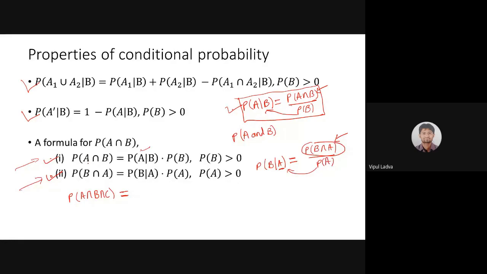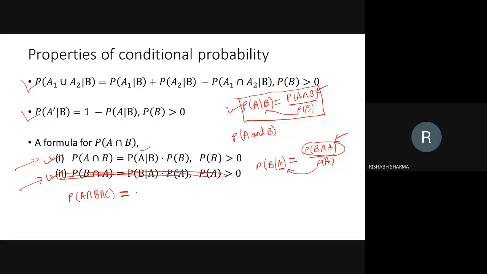I provided the formula for probability of A intersection B as well as B intersection A. Forget about that, I'm not worried about this one. This is the formula for A intersection B. Now I'm looking for A intersection B intersection C. Let me explain. Sir, I'm just guessing, I don't know if it's right. Yes, you may guess, please.